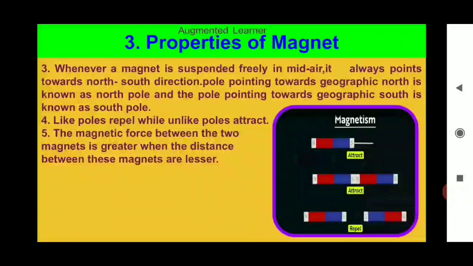Third, whenever a magnet is suspended freely in mid-air, it always points in the north-south direction. The pole pointing towards geographical north is known as the North Pole, and the pole pointing towards geographical south is known as the South Pole. Like poles repel while unlike poles attract. The magnetic force between two magnets is greater when the distance between them is lesser.